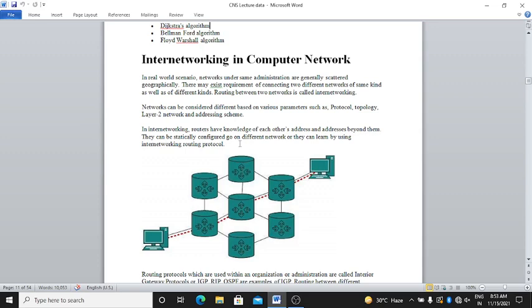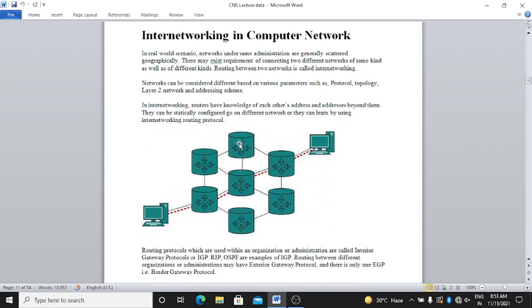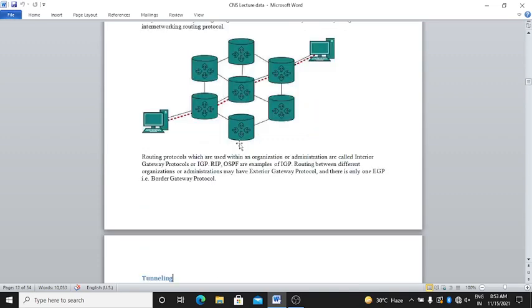They can be statically configured to go on different networks or they can learn using an internetworking routing protocol. This is the diagram. Observe the diagram.